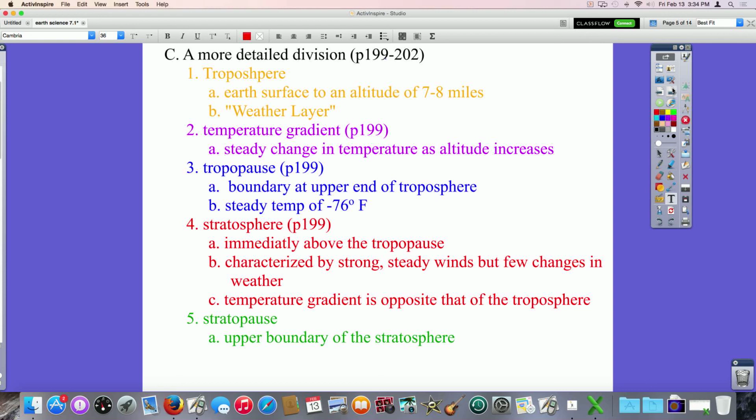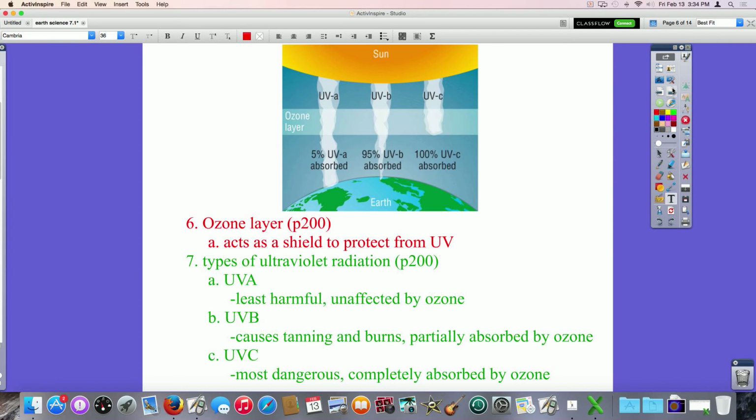We have to pause before we go to the next sphere, which is the stratosphere. It is immediately above the tropopause. It is characterized by strong, steady winds and few changes in weather. The temperature gradient is opposite that of the troposphere. In the troposphere, we went from warm to cold. In the stratosphere, we go from cold to warm, and it is marked by an upper boundary called the stratopause. And in the stratosphere, we have this ozone layer.